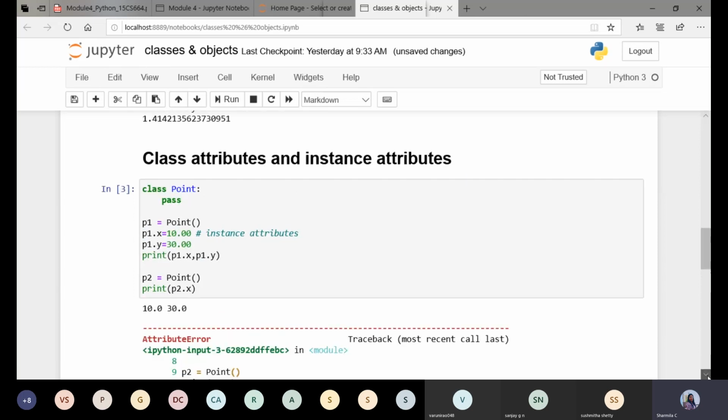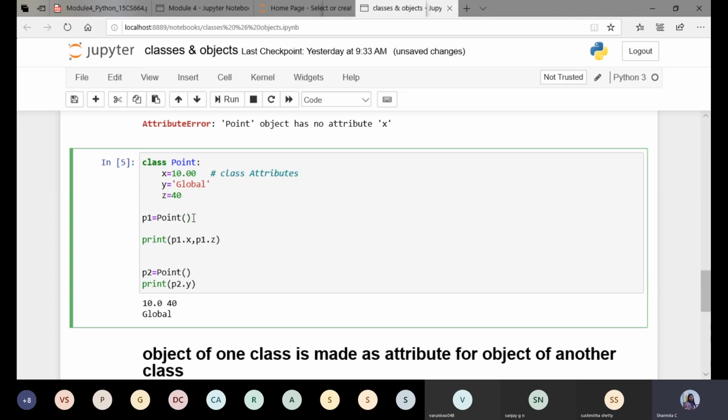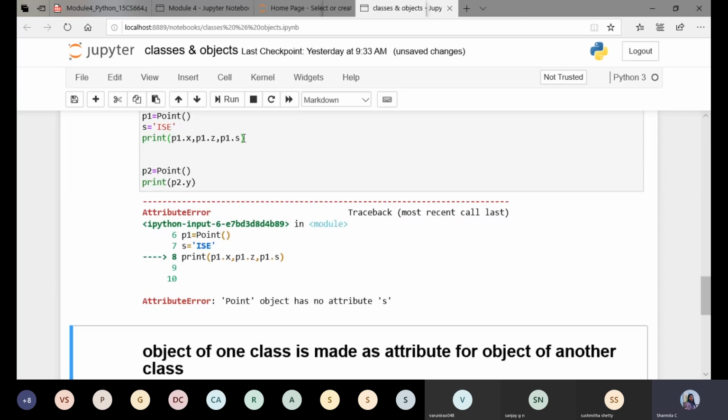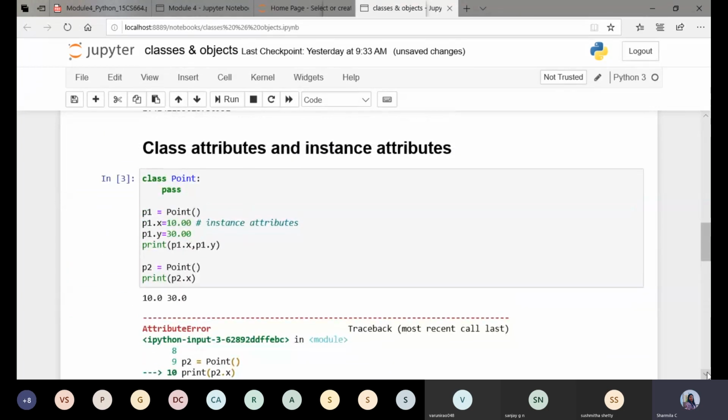For any user defined class you take into consideration, there are two different types of attributes: one is class attributes, the second is instance attributes. If you want to create one more attribute, create s equals to, say, isc. You can print p1.s. We have to print it separately, just print it and check. Here s is an attribute of p1. This is the difference between class attributes and instance attributes.